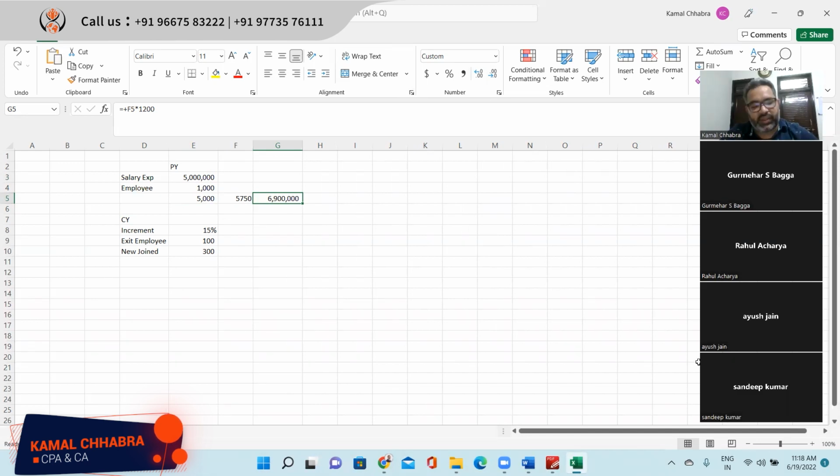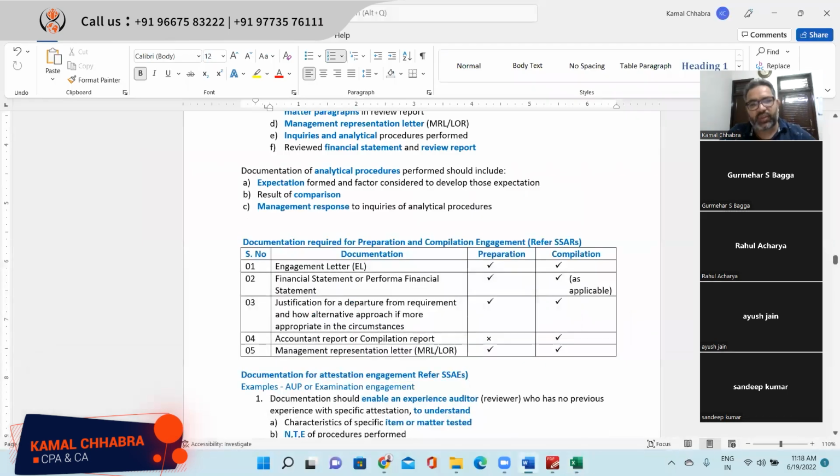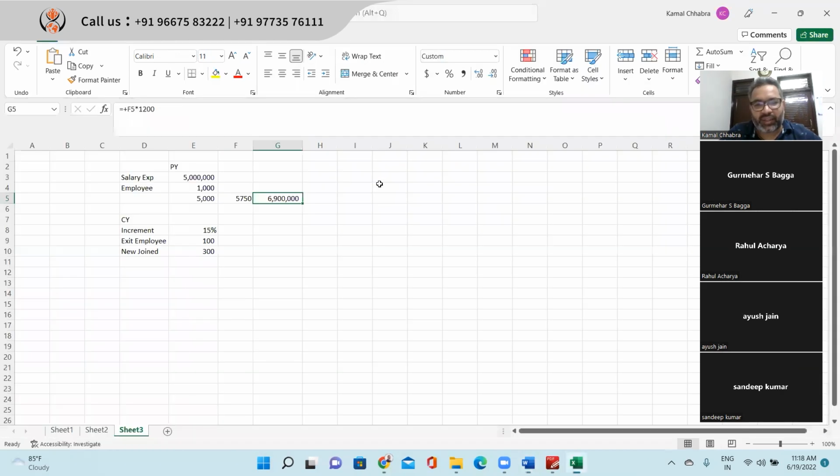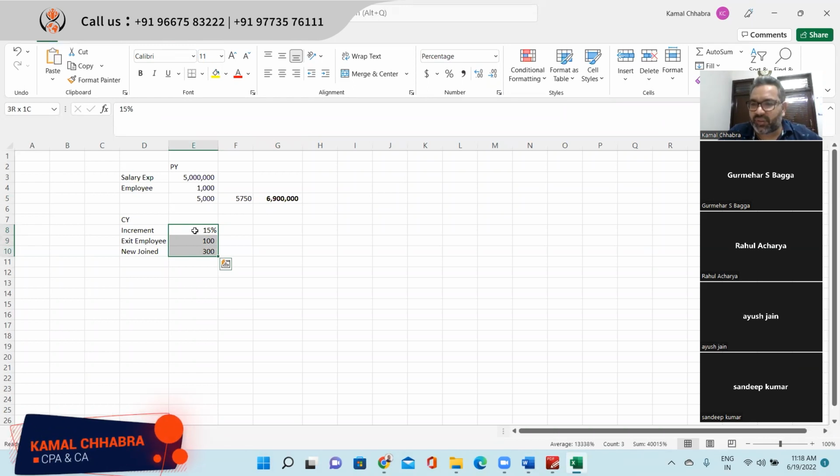So now let's understand the theory basis on this: expectation formed and factors considered to develop those expectations. You need to document the expectation formed and the factors you have considered to develop the expectation. So now your expectation is $6.9 million should be your salary expense, and the basis is the increment and the plus and minus of the number of employees.